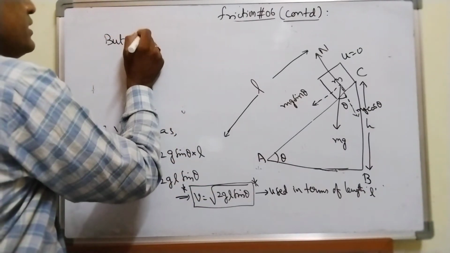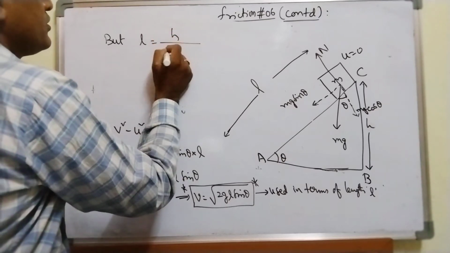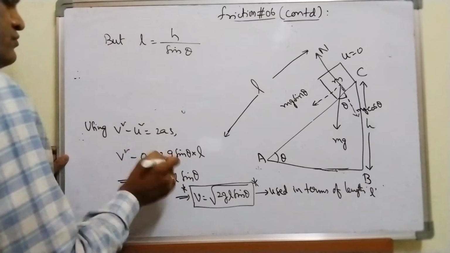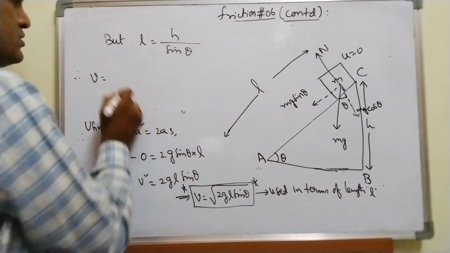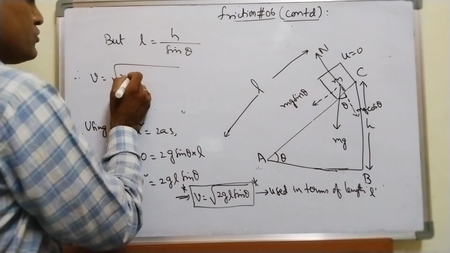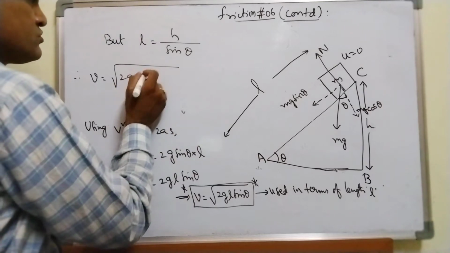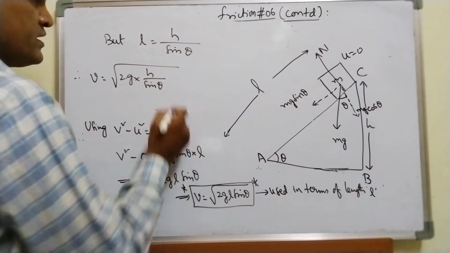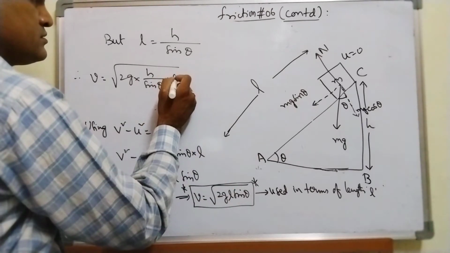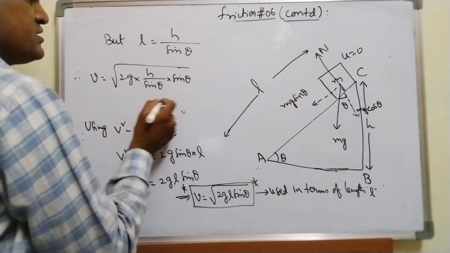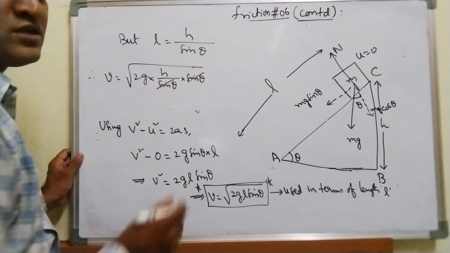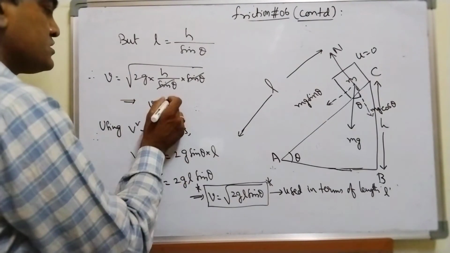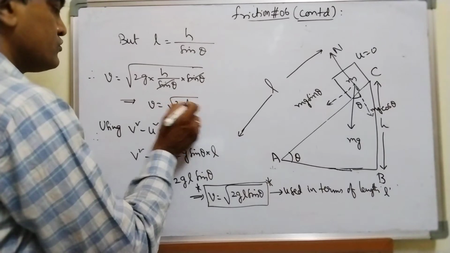But what is the value of L? L is equal to h upon sin theta, right? Therefore, V is equal to square root of 2g, L means what? h by sin theta, into sin theta is there. So that sin theta gets cancelled. So finally what I am getting is V is equal to square root of 2gh.